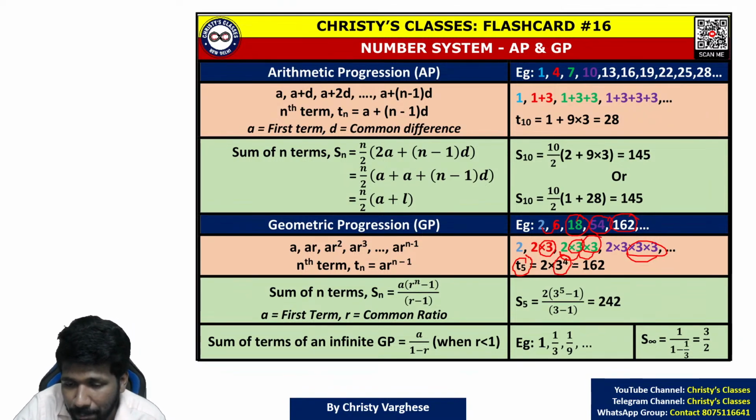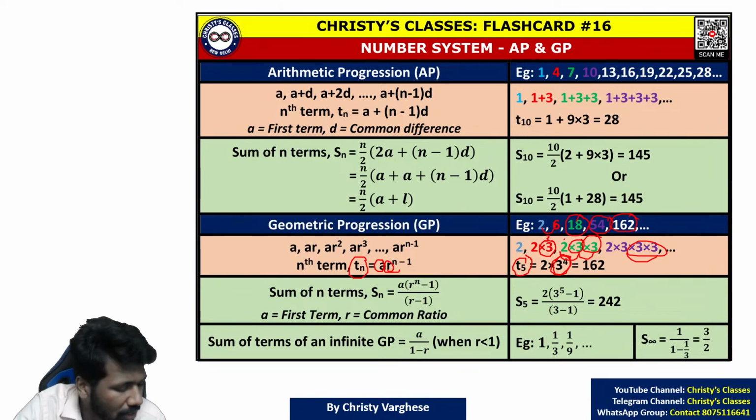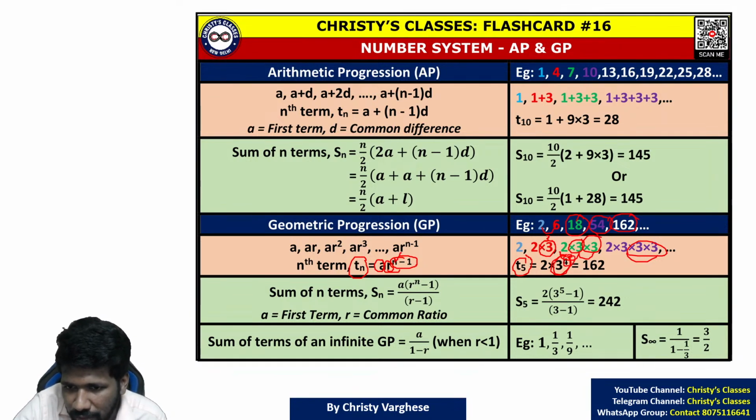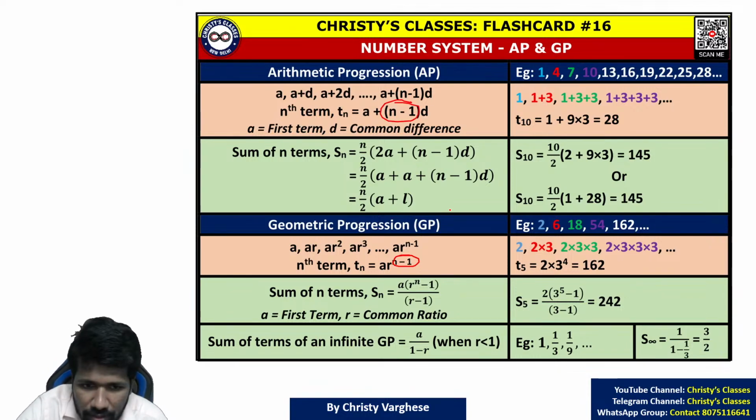Repetitive multiplication is exponents, na? In the surds and exponents chapter, we discussed exponents. So 2 into 3 raised to 4. So in general, the nth term is the first term into the common ratio, the common number that you are multiplying with, that is called the common ratio, raised to n minus 1. Why n minus 1? Because for the fifth term you are multiplying 3 only 4 times. For the 10th term you will multiply 3 9 times, not 10 times. So n minus 1. Clear? So these are the basic facts you should know about geometric progression.